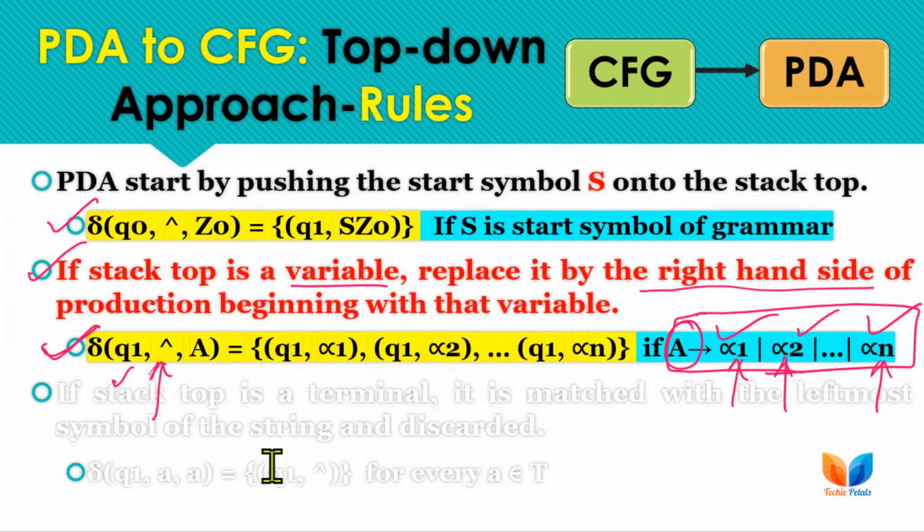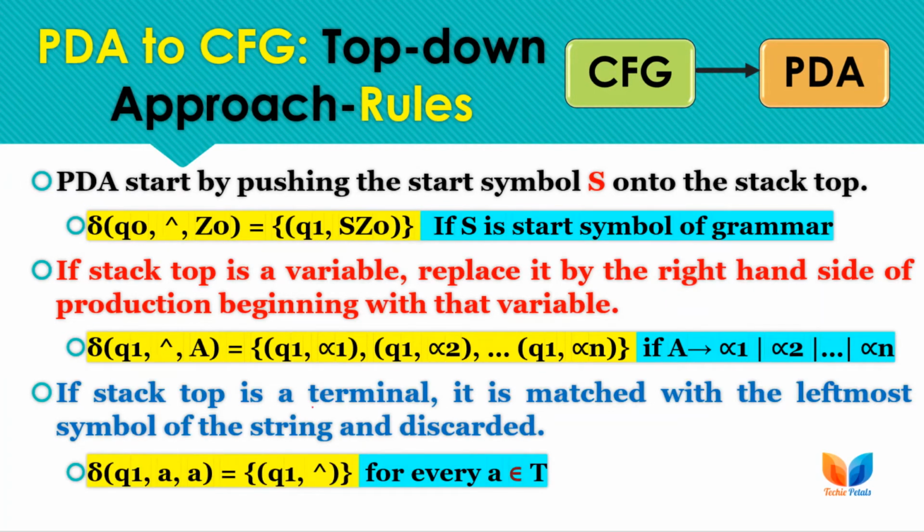In the same way, if the stack top is a terminal and it matches the leftmost symbol of the string, we have to discard it. We write this type of transition for every terminal of the grammar. Here we are at Q1 only, as we complete all the steps at Q1. If the input is a, the stack top must be a, so it must match the leftmost input symbol.